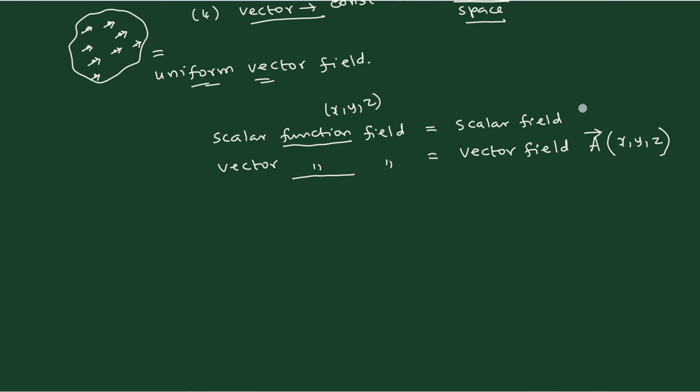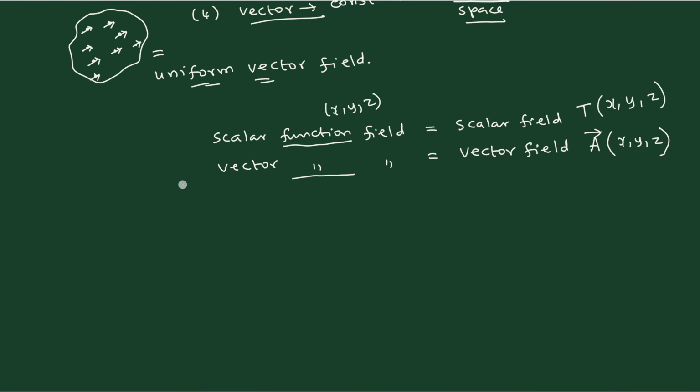Similarly, for the case of temperature, because it is a scalar, I will use temperature as an example because it is comfortable for you to realize and understand. Temperature is a function of x, y, z. That means if you move from one place to another place, temperature changes. That is the meaning: T of x, y, z. So scalar field is clear, vector field is clear.